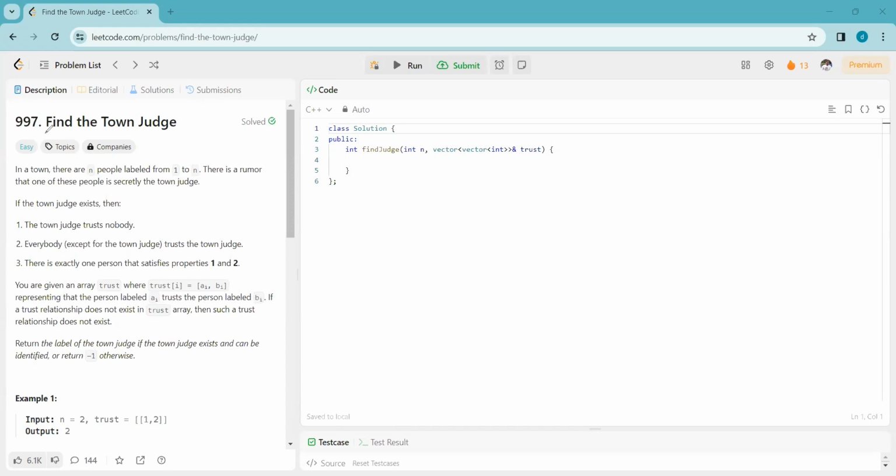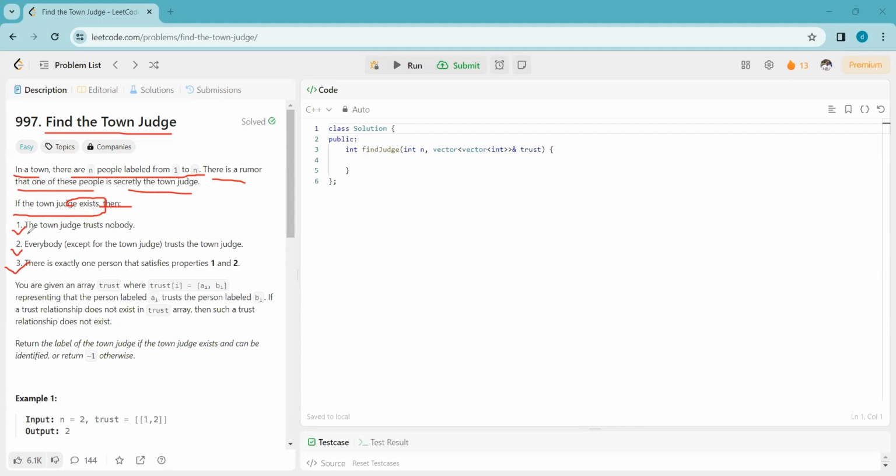Today's LeetCode DCC question is find the town judge. In a town, there are n people labeled from 1 to n. There is a rumor that one of these people is secretly the town judge. If the town judge exists, then it is mandatory that these three conditions are satisfied.